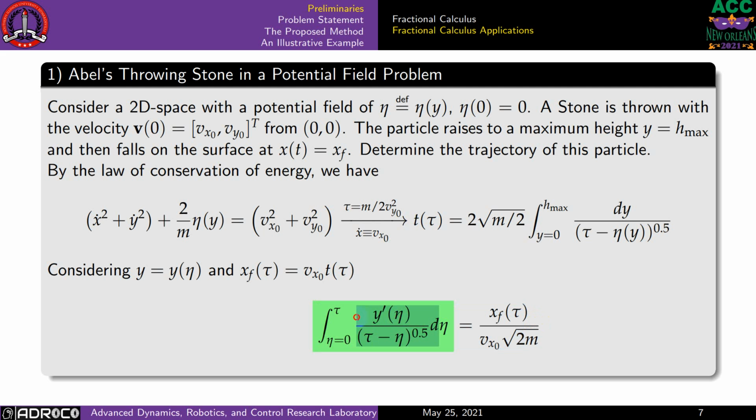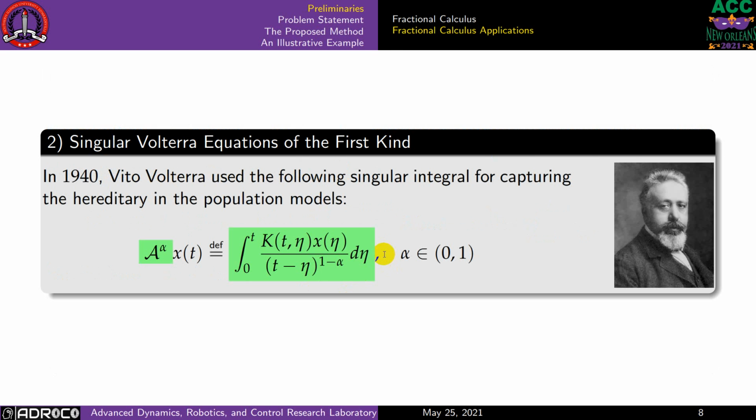As you see in this green box, it is the fractional derivative of that function y, which can be easily solved using the properties of fractional calculus, or using singular Volterra equations to preserve the hereditary behavior of population models. This is a type of fractional operator that can be found in standard fractional calculus textbooks.